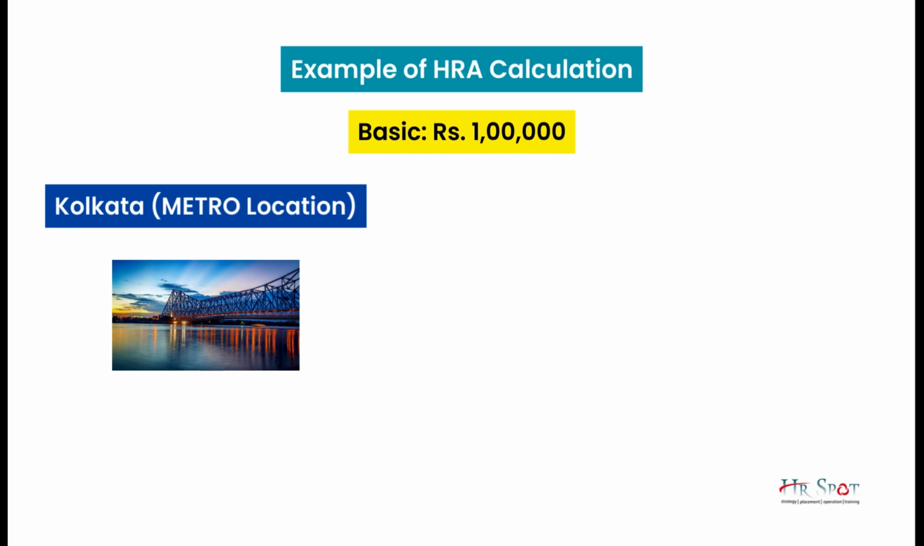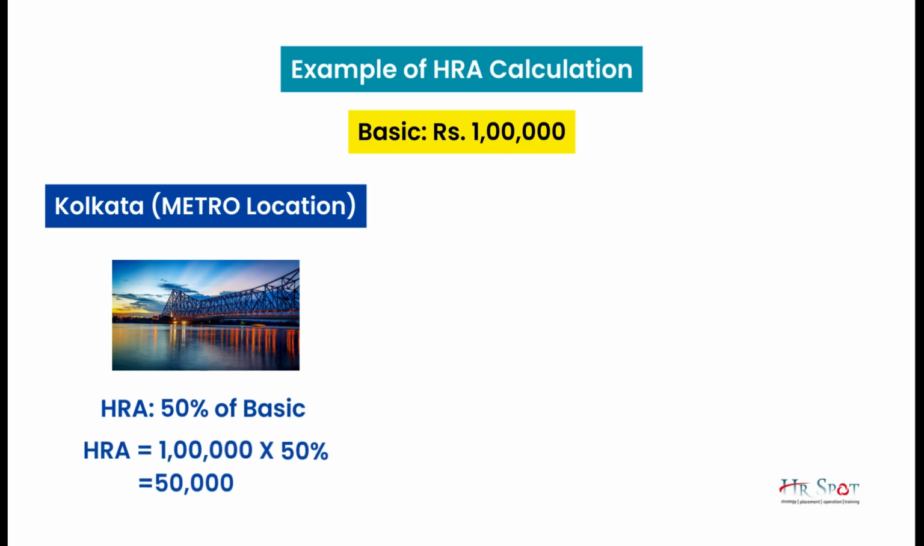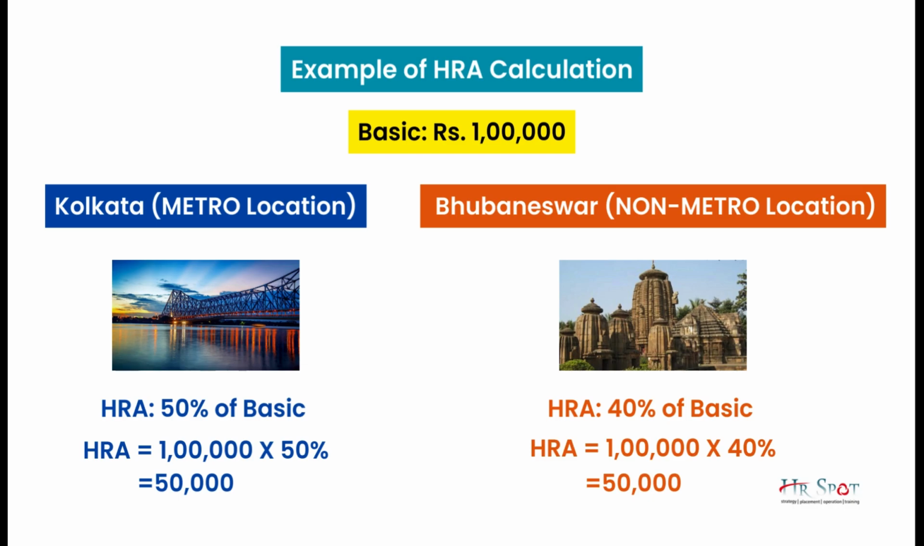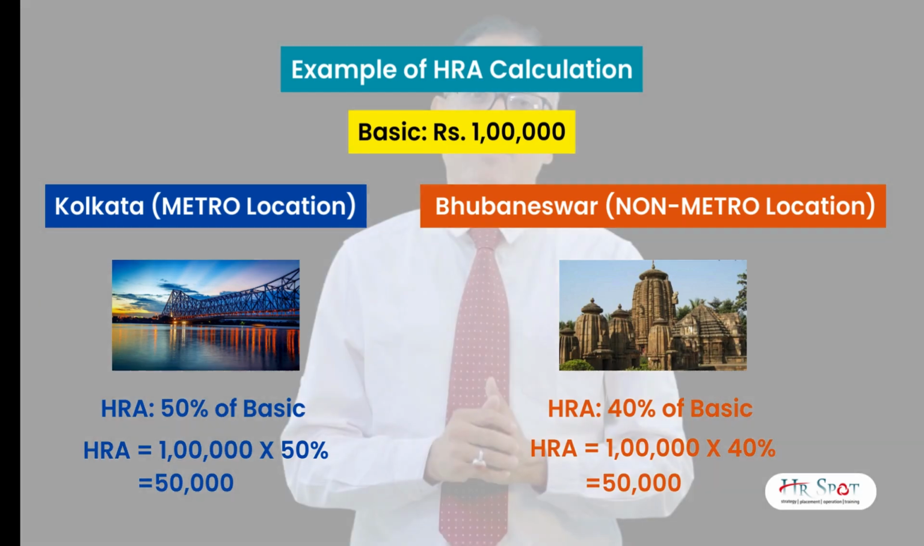That means you are staying in a metro location and you are entitled to an HRA of 50% of your basic. If the basic is 1 lakh, then your 50% HRA will be 50,000. But if you are staying in a non-metro location, for example Bhubaneswar, then your HRA will be 40% of your basic, that is 1 lakh. That means it will be 40,000. So HRA has a link with income tax again, which we are going to talk about in the next video.